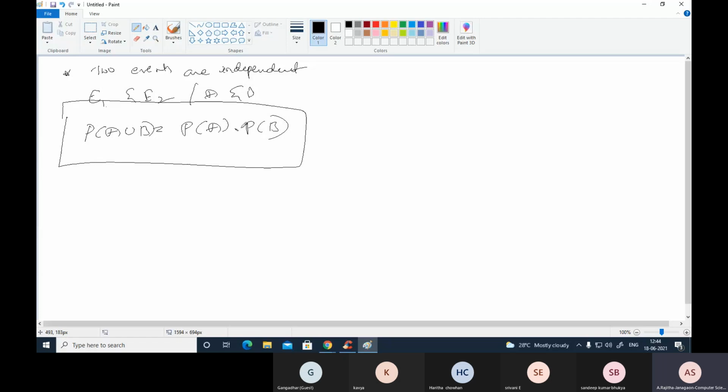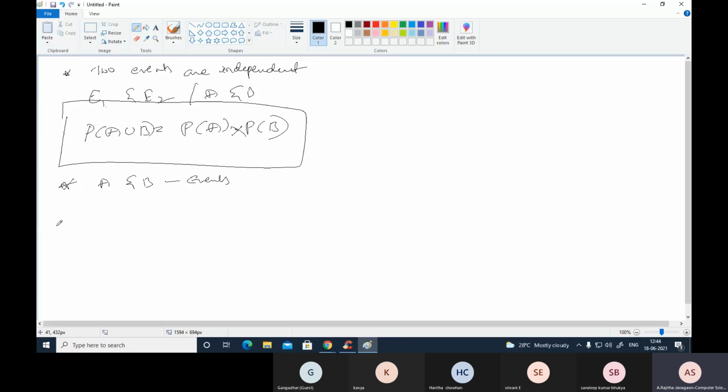This is also called the multiplication theorem. Okay, now see one problem on this. Here A and B are two possible events of an experiment. That means two are the possible events.